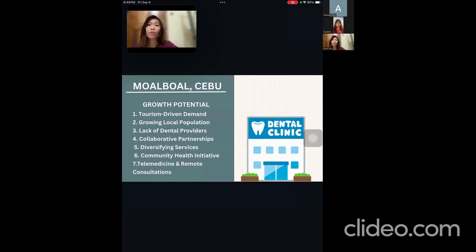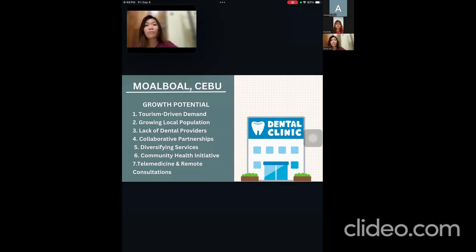Number two, the growing local population. As Moalboal continues to grow with an increasing population due to its tourism and development projects, the need for consistent and quality dental services for residents will rise. General dentistry, pediatric care, and orthodontics are services that will be needed. Number three, the lack of dental providers. As we all know, there is only one. Given this setting, we should have a well-equipped clinic with modern technology that could give a significant competitive edge.